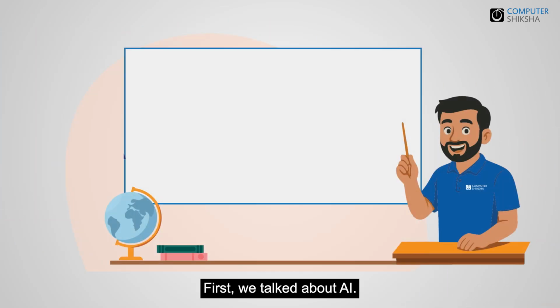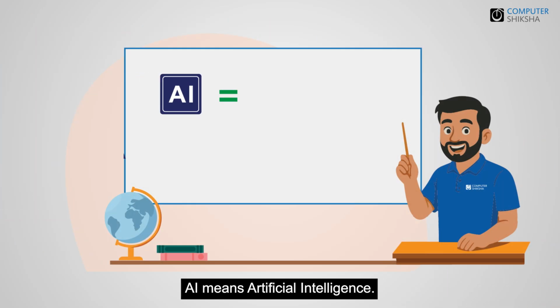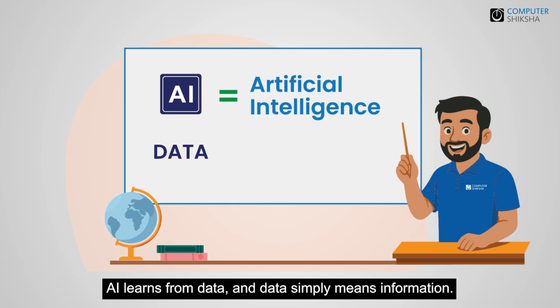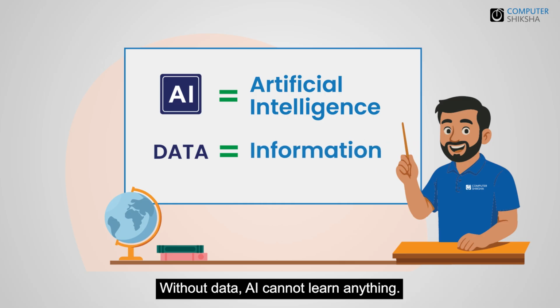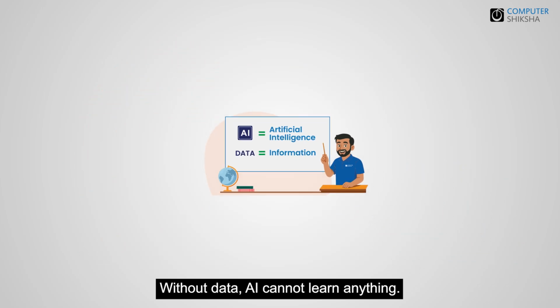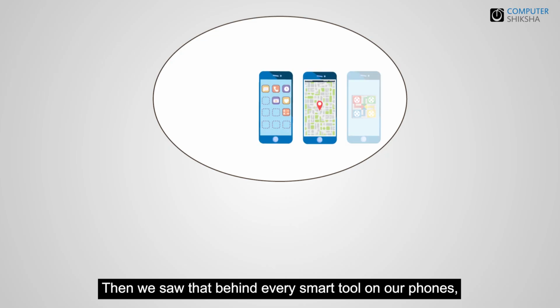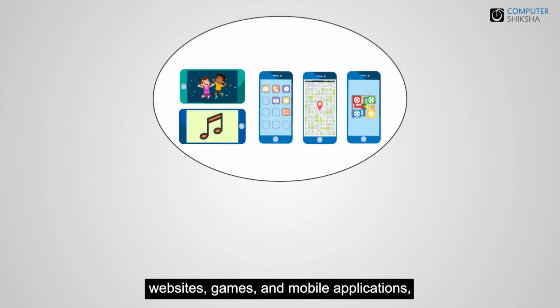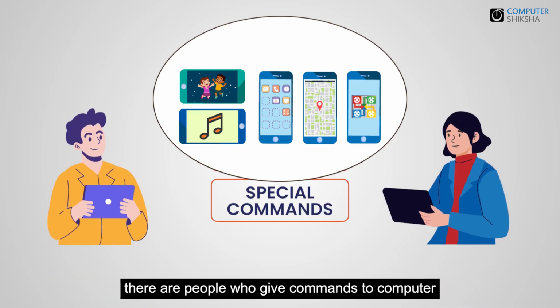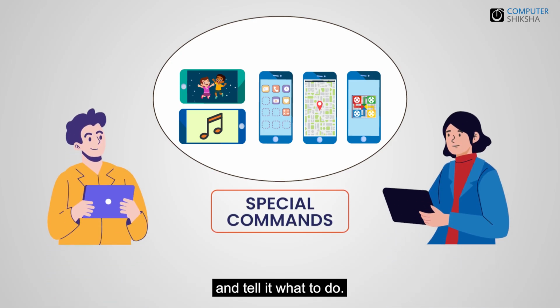First, we talked about AI. AI means artificial intelligence. AI learns from data, and data simply means information. Without data, AI cannot learn anything. Then we saw that behind every smart tool on our phones, websites, games, and mobile applications, there are people who give commands to computer and tell it what to do.